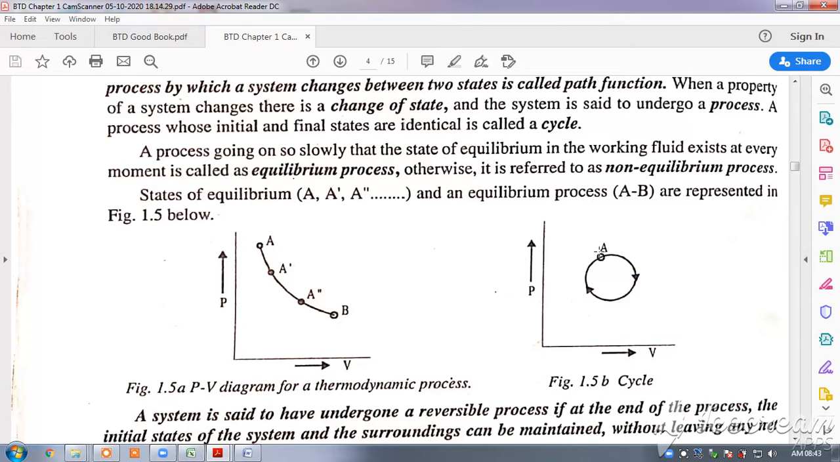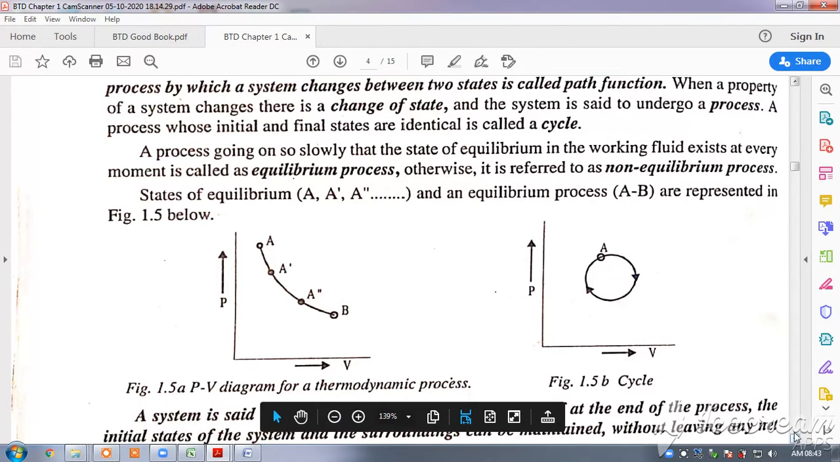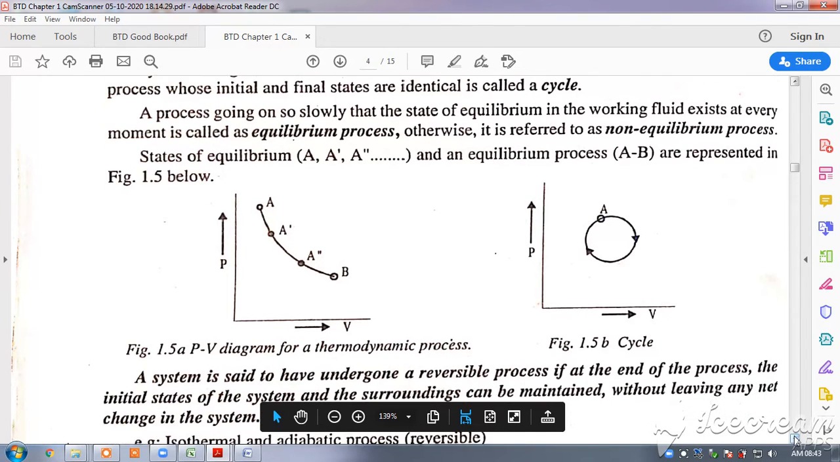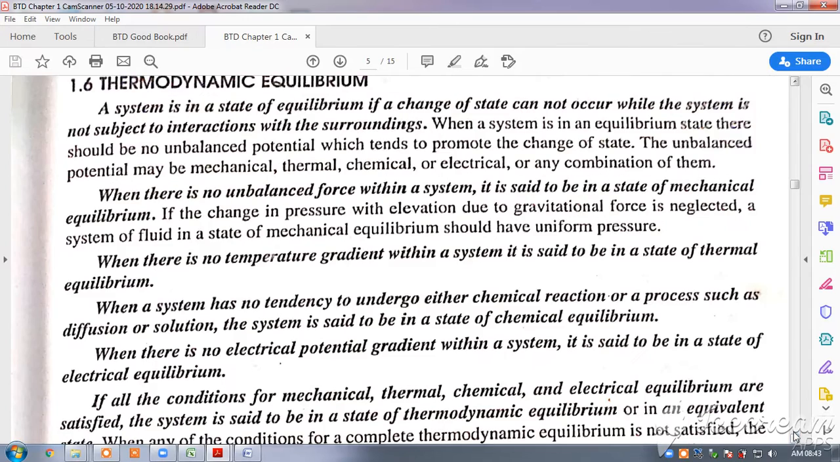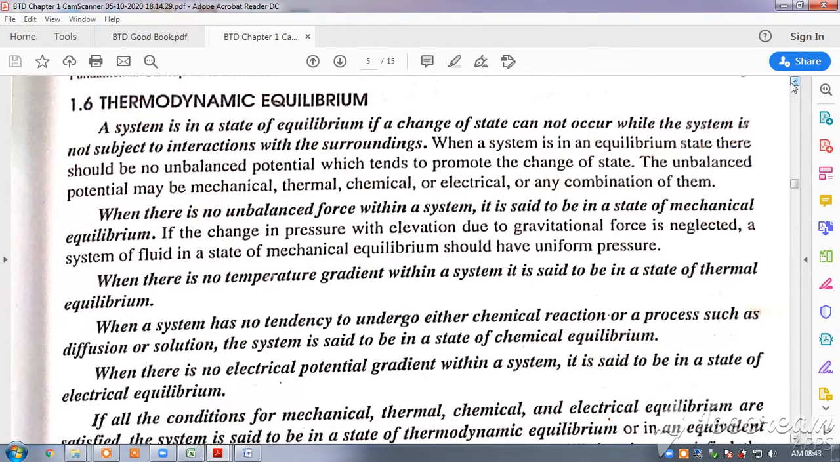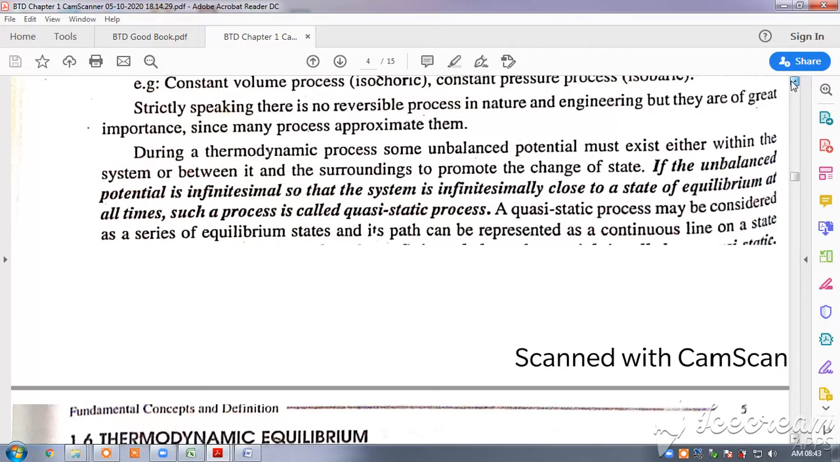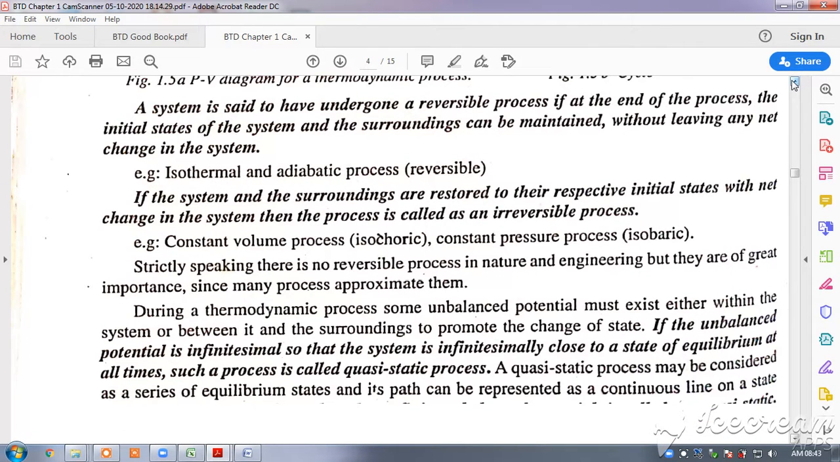And now coming to this process again, a process going on slowly so that the equilibrium of the working fluid exists at every moment is known as an equilibrium process. Otherwise it is referred to as a non-equilibrium process. If the system working fluid is in equilibrium at all the intermediate stages, say for example A dash, A double dash, all are in equilibrium, then it is known as an equilibrium process. Otherwise it is known as a non-equilibrium process. So you should understand. Furthermore, we will be discussing the conditions of equilibrium.